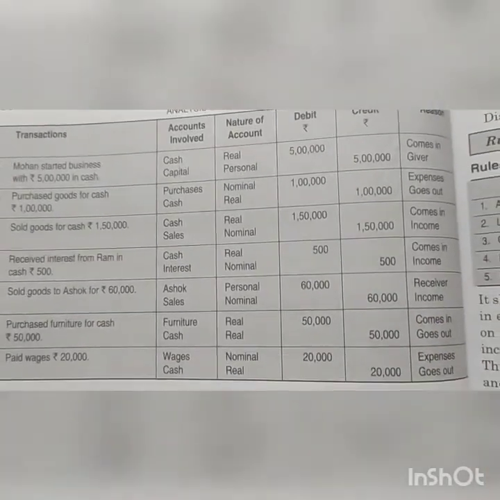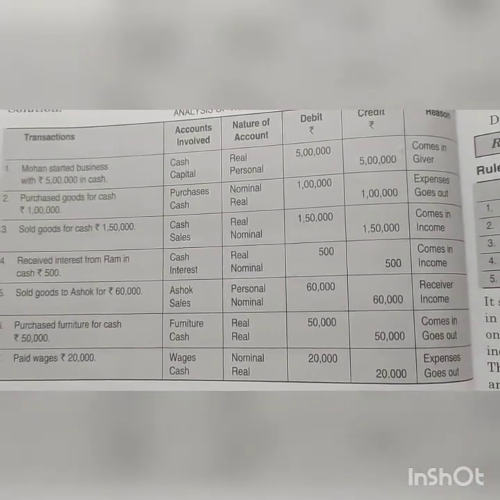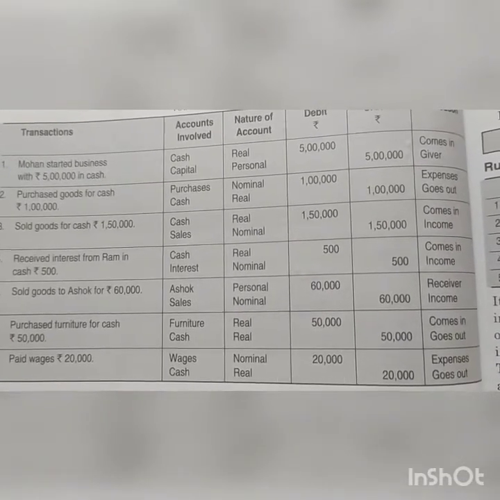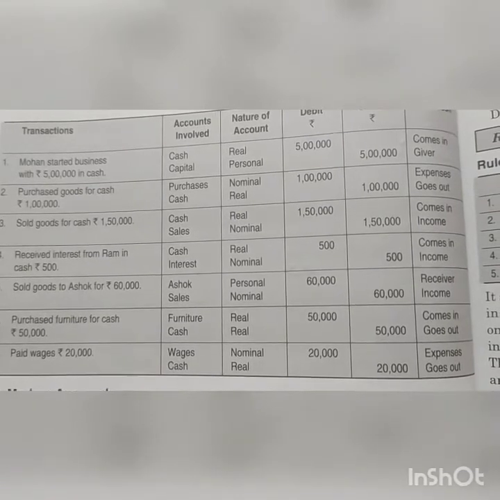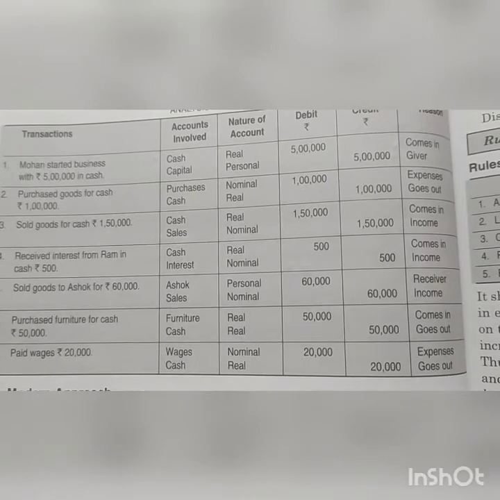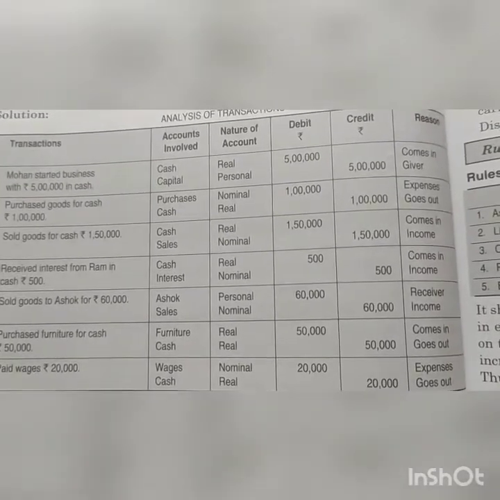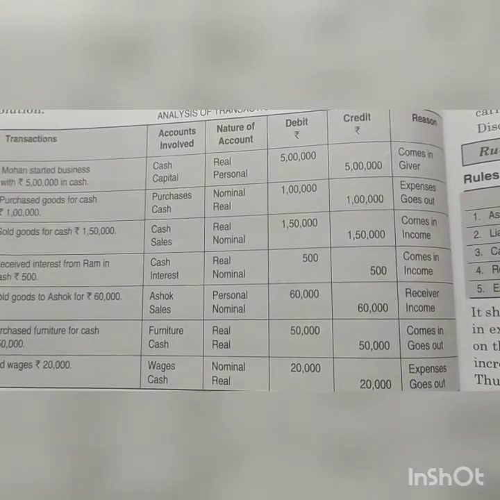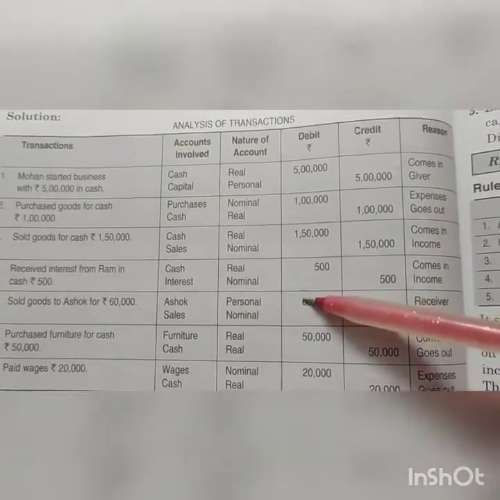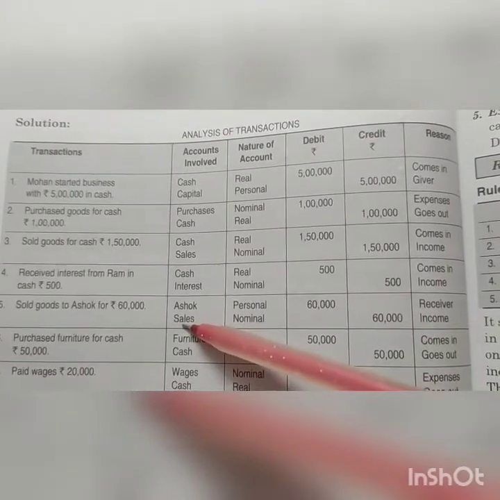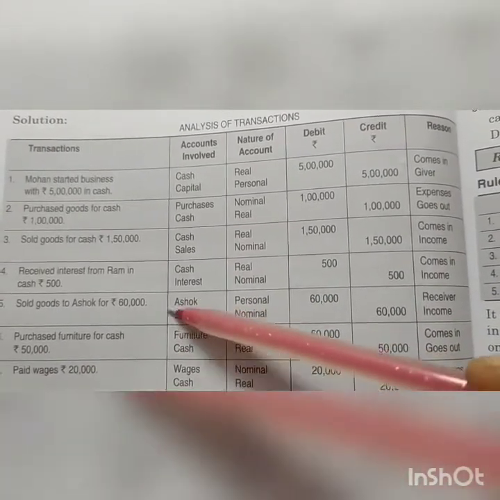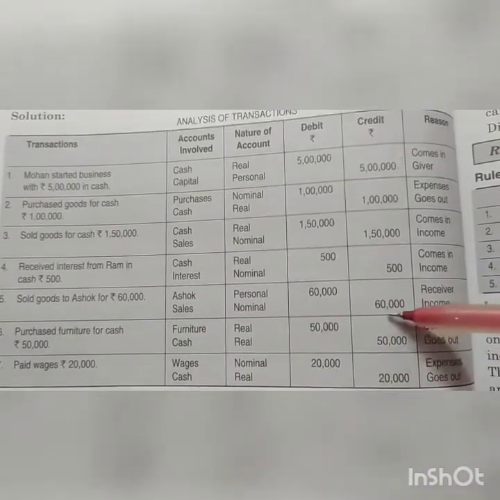Next is sold goods to Ashok for rupees 60,000. Sold goods to Ashok, it's a credit transaction. So you will write Ashok and sales. Ashok nature is personal. He is the receiver, his account will be debited. Sales nature is nominal. It is a revenue income, so it will be credited.